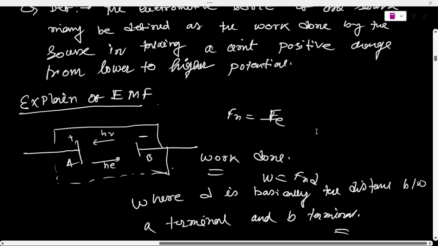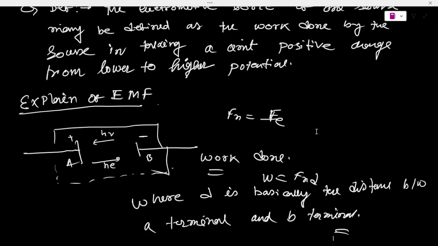So the source terminals will be the A terminal and the B terminal. What will be the work done per unit charge?